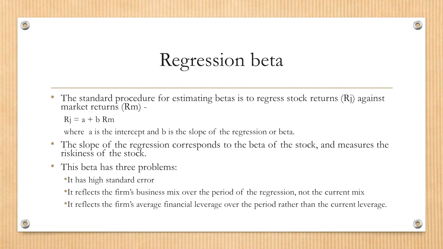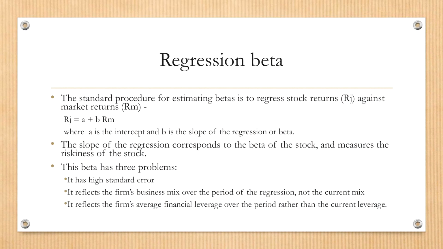The second one is about the timing of this beta. What we need to use in the estimation of required rate of return is the current beta and the future version of this beta. But the beta that you're getting from the regression only reflects what happened in the past.